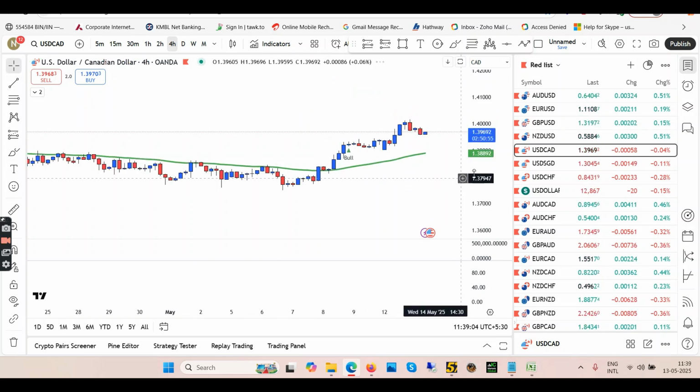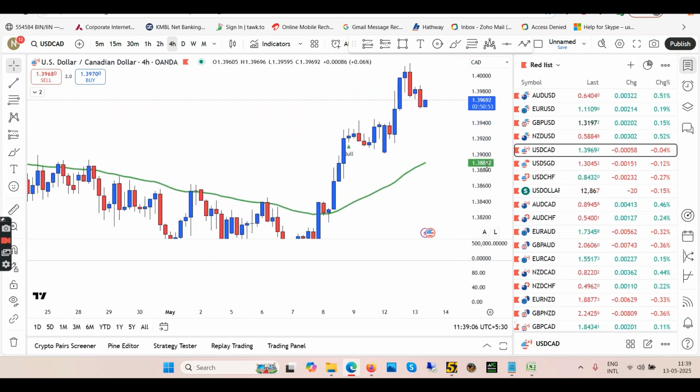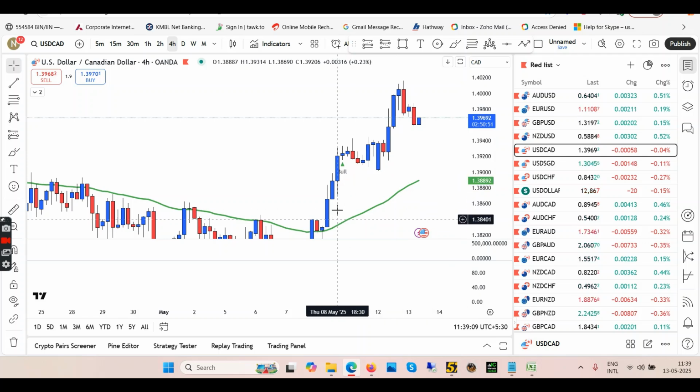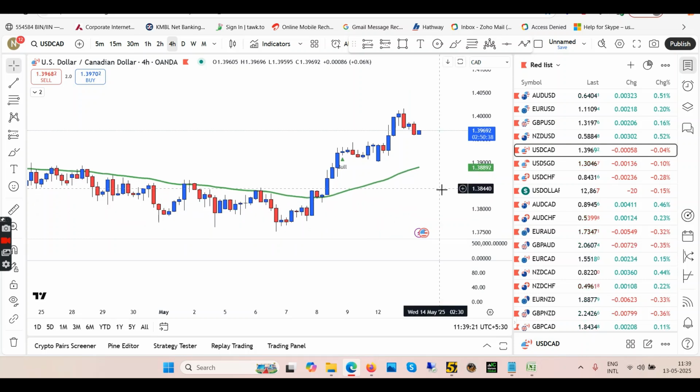Now coming back to 4 hour, when shall you enter? Use your fib levels, okay? So we have broken above the EMA in 4 hour in the last few days. And then uptrend, slight pullback, uptrend. So use your fib level and let the pullback happen. So enter long after every pullback. That's all I would say.